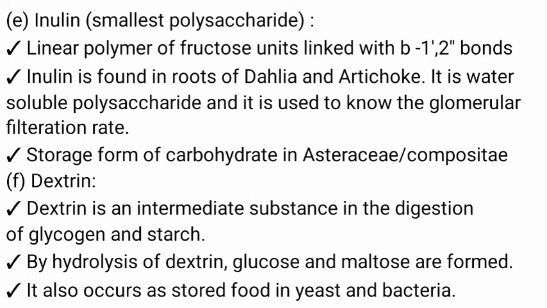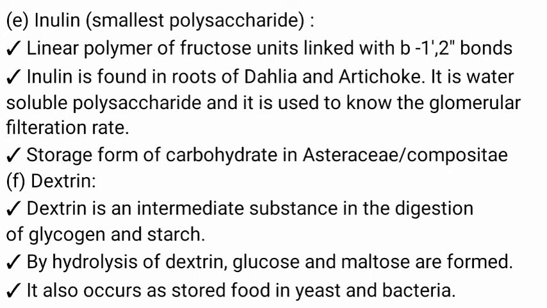Inulin, the linear polymer of fructose units linked with beta 1,2 bonds. Inulin is found in roots of Dahlia and artichoke. It is a water-soluble polysaccharide and it is used to measure the glomerular filtration rate. It is the smallest storage polysaccharide and inulin is the most common storage food material in Asteraceae or Compositae family.